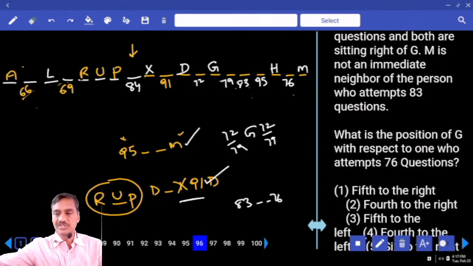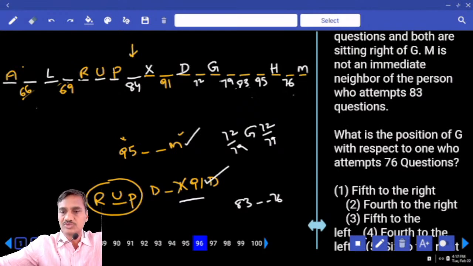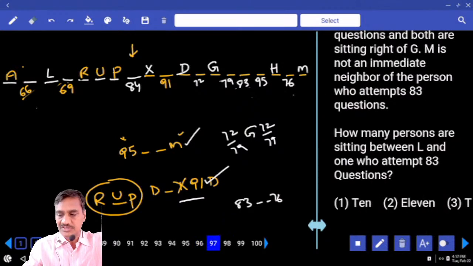Then coming to 96, what is the position of G? And with respect to the one who attempts 76 questions, 76 వాటితో కంపేర్ చేసుకుంటే G is at what place? 1, 2, 3, 4, 5th from the left hand side, and 5th to the left, that is choice 3, 96.